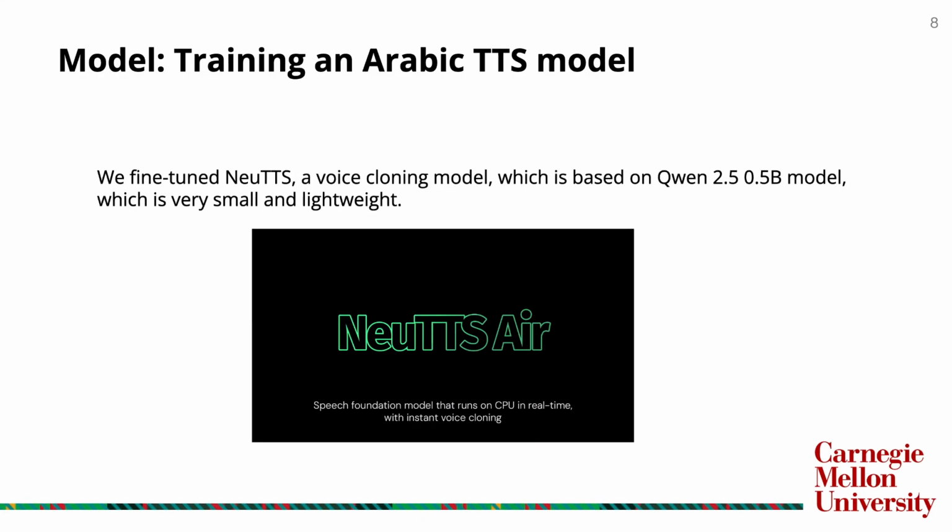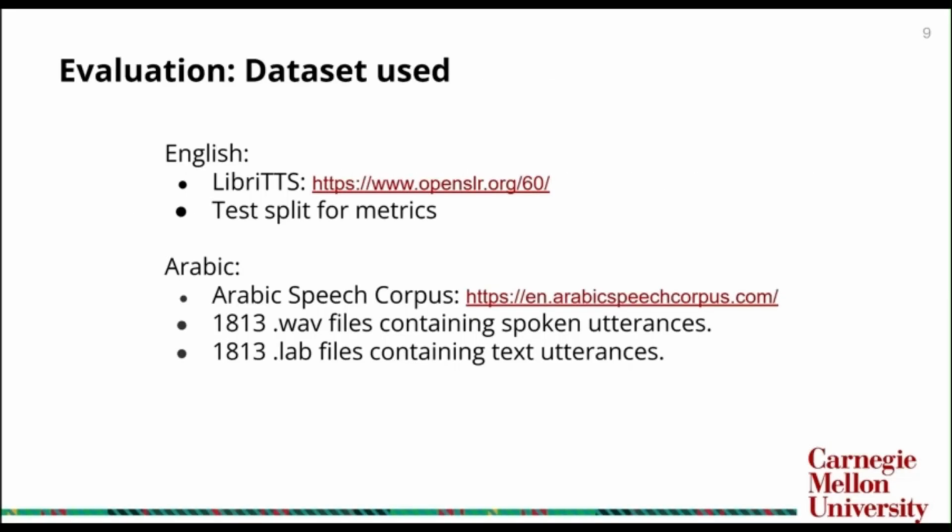In order to train our Arabic voice cloning model, we fine-tuned the TTS model, which is a voice cloning model based on the Qwen 2.5 0.5 billion model architecture. It is very small, lightweight, and can be used for CPU inference. For evaluation, we use different datasets for English and Arabic. For English, we use LibriTTS. We use the dataset's test split to compute our baseline metrics.